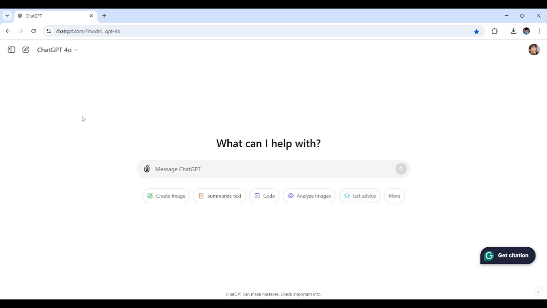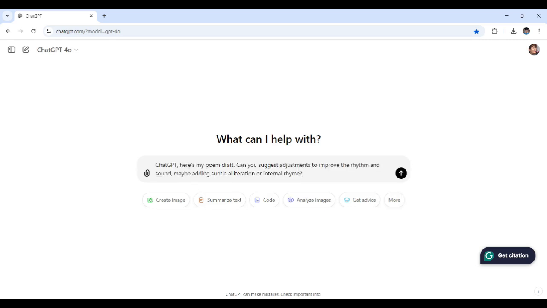Now let's see how ChatGPT can help fine-tune these elements. All right, so here's the prompt that I put together. I would say, ChatGPT, here's my poem draft. Can you suggest adjustments to improve the rhythm and sound, maybe adding subtle alliteration or internal rhyme?